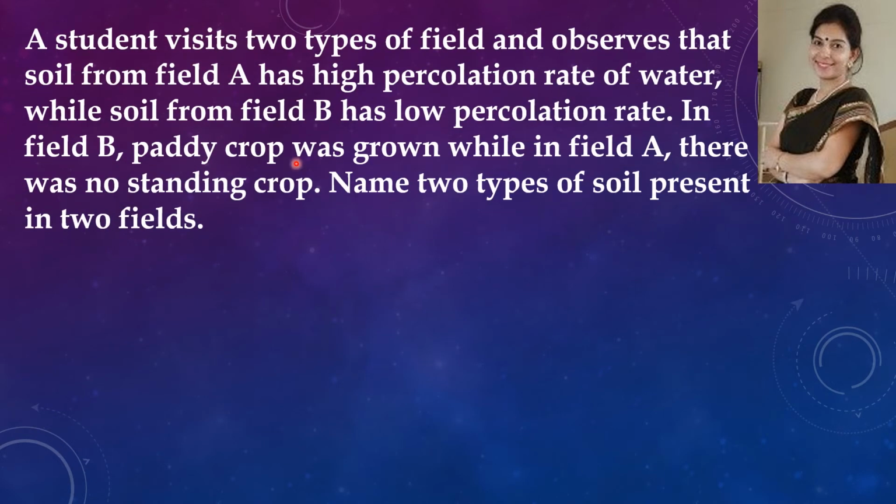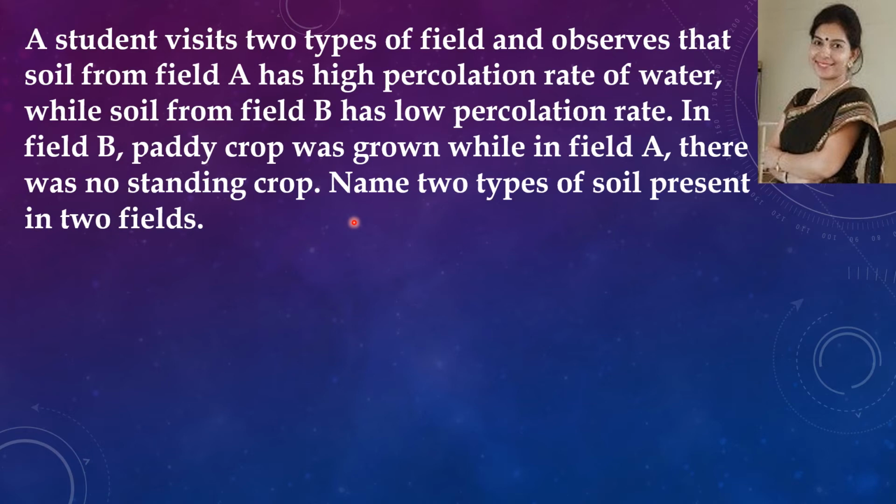Now the next question is, a student visits two types of fields and observes that soil from field A has high percolation rate of water, while soil from field B has low percolation rate. In field B, paddy crop was grown, while in field A there was no standing crop. Can you name the two types of soils?